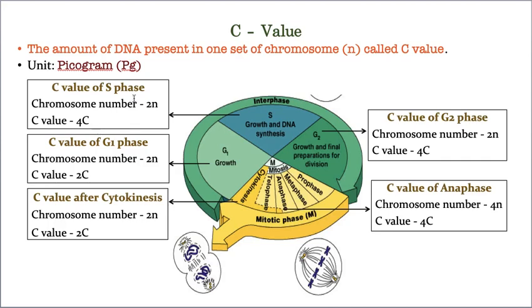That's why in S phase chromosomes are not duplicating, only DNA is duplicating. So the chromosome number remains 2n, the same. Even G1 is 2n, and S phase is also 2n, whereas here only the DNA content is doubled. That's why G1 has 2C, whereas S phase has 4C. Hope you understood now. If you still don't understand, you can message me and I will answer it again.